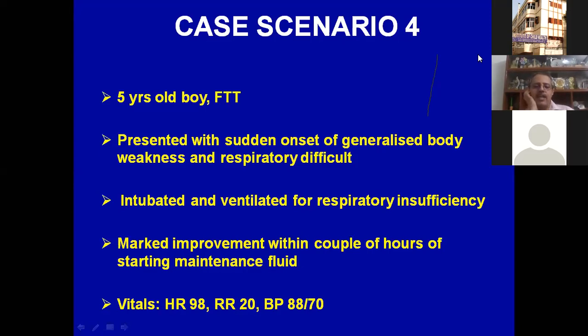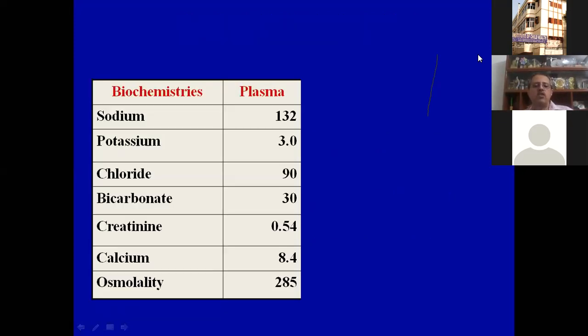As soon as the child was intubated, ventilated, given some maintenance fluid, the child again had good respiratory effort. This happened 2-3 times. They had gone to the same hospital. I'll not name the hospital, and it was said that most probably it is because he's not having lots of chocolates. Why? Because he was having low sodium and low potassium. And then was referred to us.